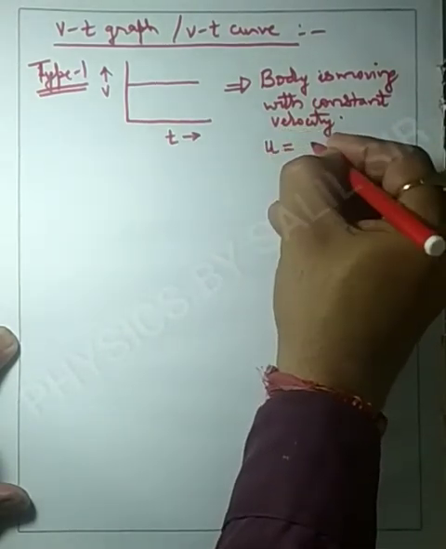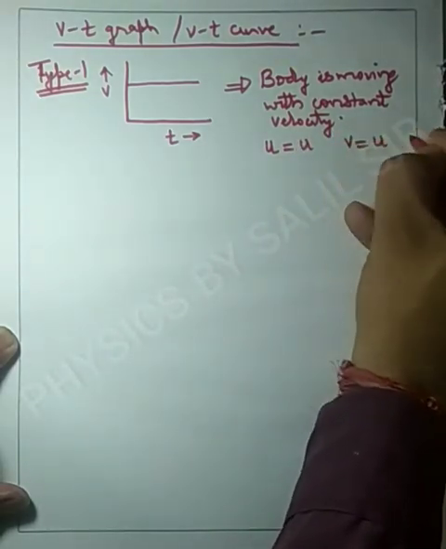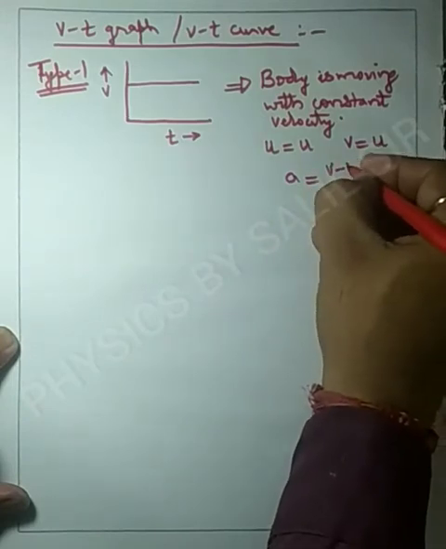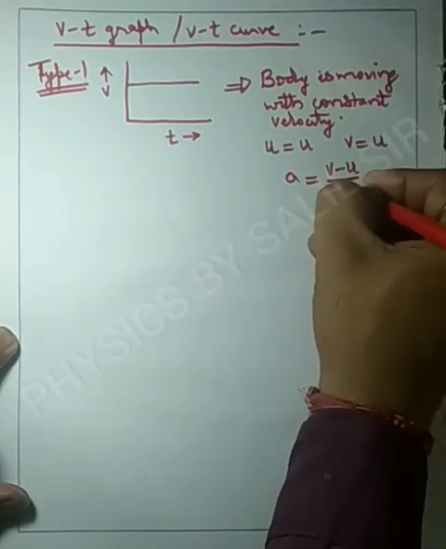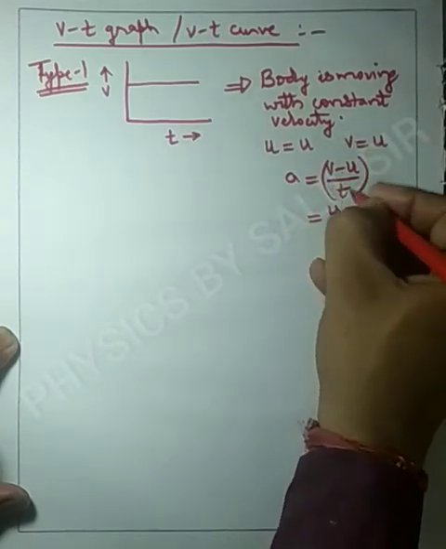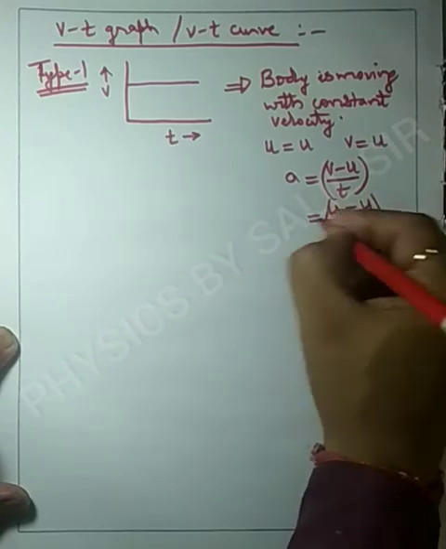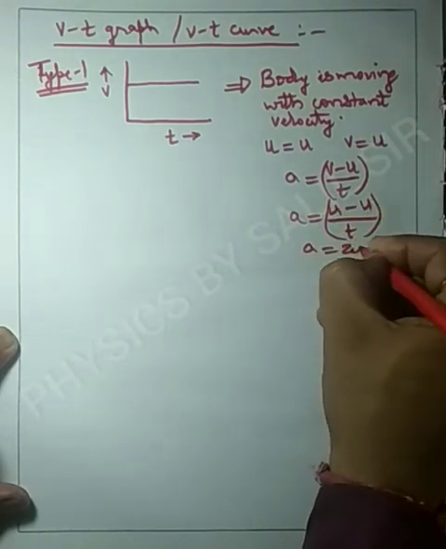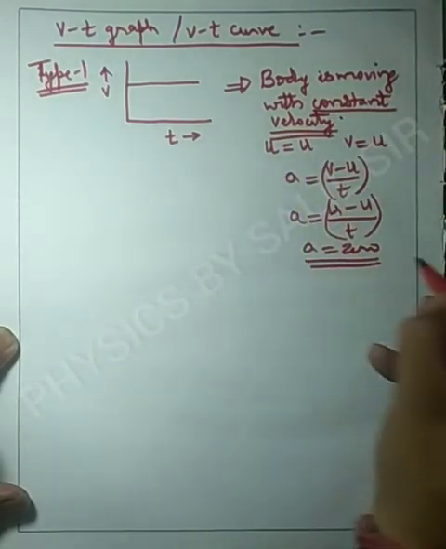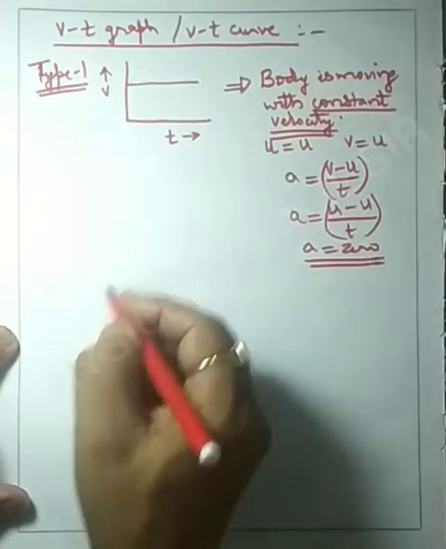Suppose this is initial velocity u, and v is also u. We know the formula of acceleration is change in velocity, that is v minus u upon t. So in place of v we put u, then u minus u upon t. What we will get? Acceleration is equal to 0. So constant velocity represents acceleration 0. This you have to remember.